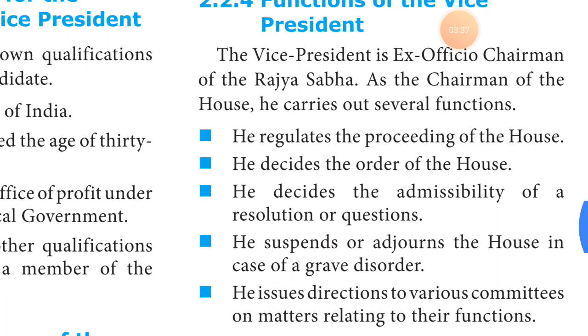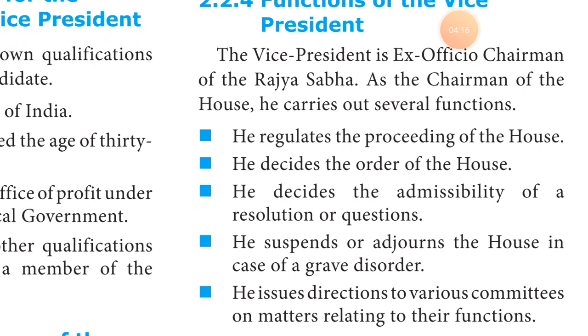The first function: he regulates the proceedings of the house. Every day he conducts the house. Second, he guides the order of the house. For example, when Rajya Sabha members are giving orders, he guides how to do the work and how to attend the house. Everything is guided by the vice president. The next, he decides the admissibility of a resolution or question. Sometimes the vice president keeps or cancels the resolution or question time.